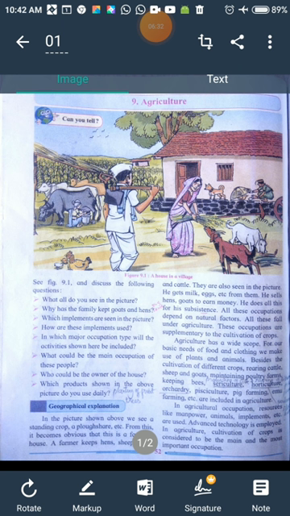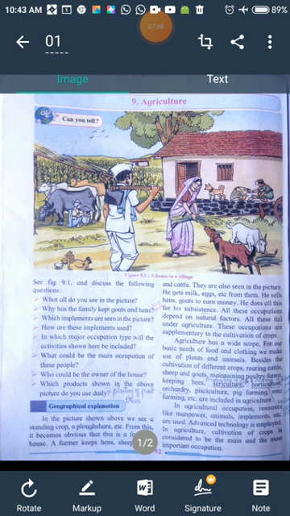Besides the cultivation of different crops, rearing cattle. I told you that the main occupation is cultivation of crops, and in addition to that, what are the supplementary or additional occupations? The list is given: rearing cattle, sheep and goats. Rearing means what? Taking care. Whenever they are breeding, taking care by giving them all the feeds and fodder required for them, and bringing them to ripe growth, so that they can give us milk and eggs. That way the cattle, sheep and goats are reared.